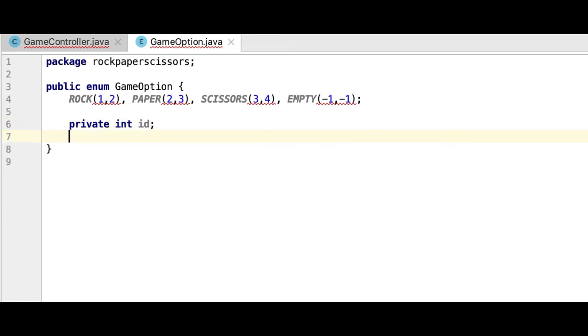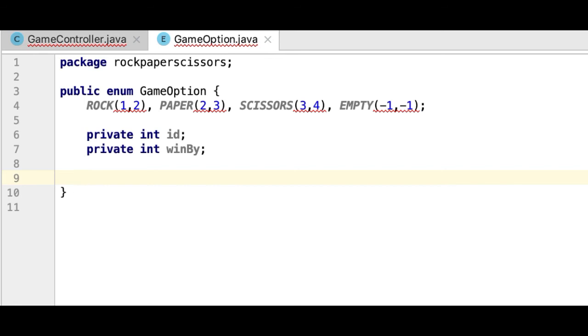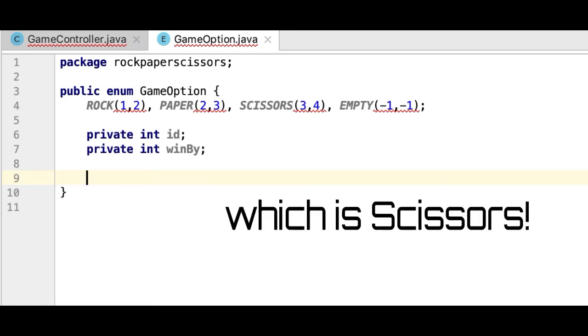And each of these options is gonna have two fields, an identifier, which is just a number, and another number to specify what option wins. So for example, the rock is number 1, and it can be won by number 2, which is the paper. Or another example will be paper, which is number 2, and it can only be won by number 3, which is scissors, and so on with all the other options.